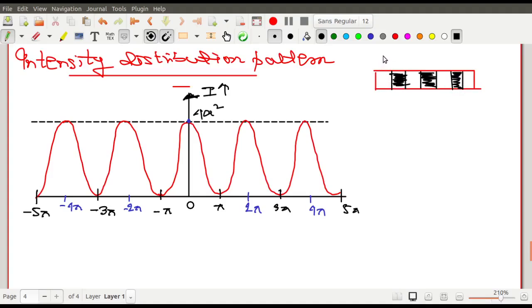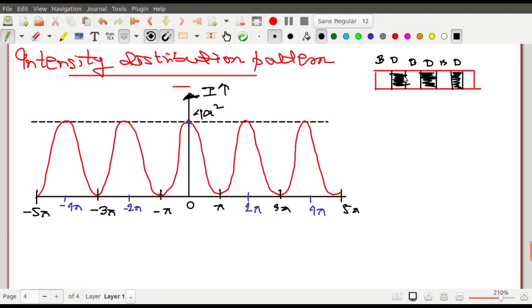These are my bright fringes, and these are my dark fringes. This is bright, this is dark, right? And you have to measure the positions with the help of micrometers. You have to measure all these yourselves in your examinations and in your laboratory classes. You will be able to see the bright and dark fringes in front of you. Is it clear?